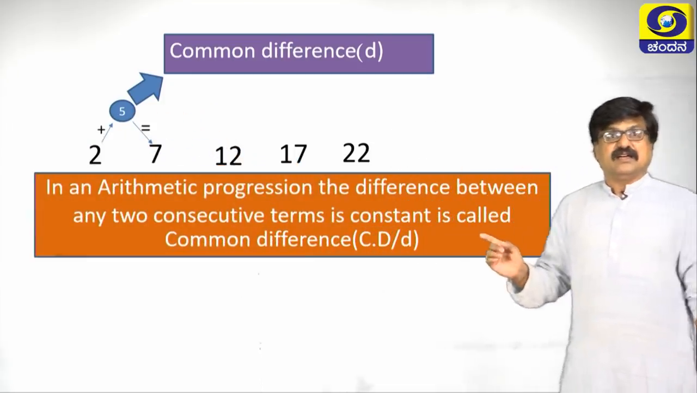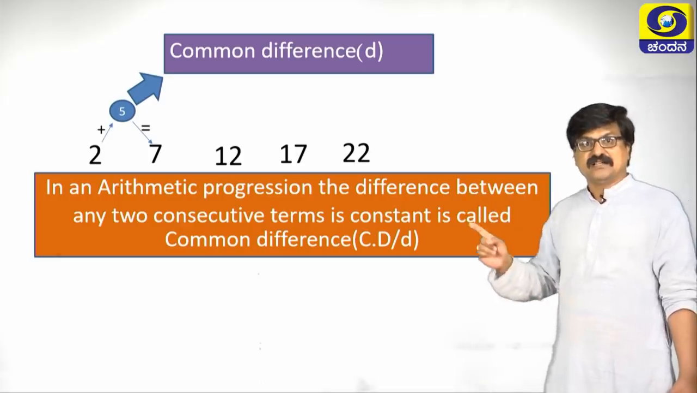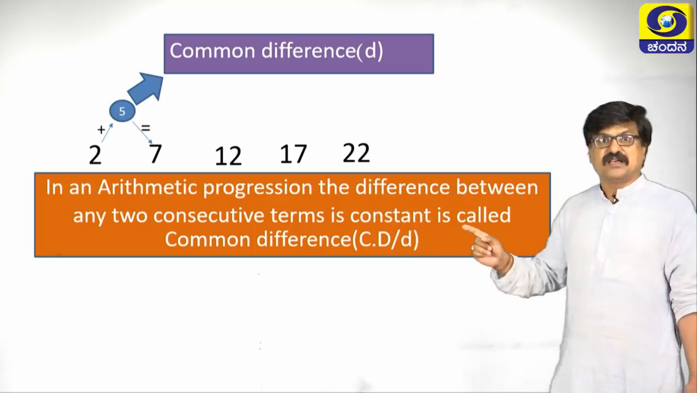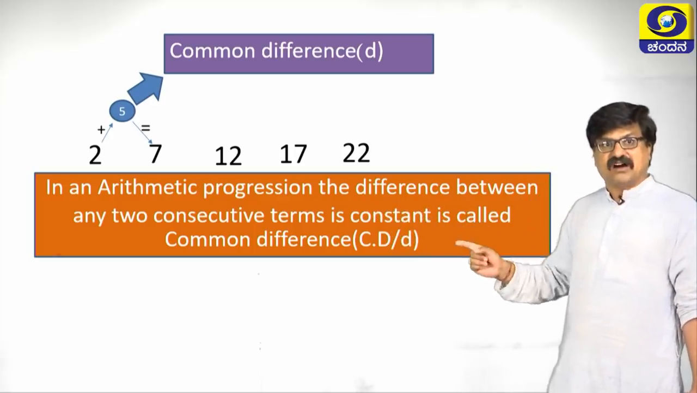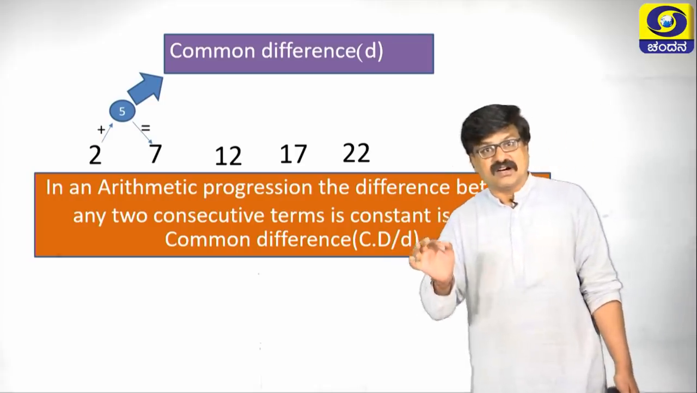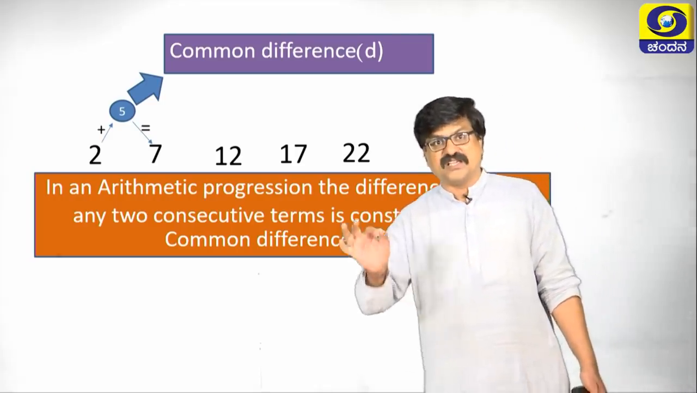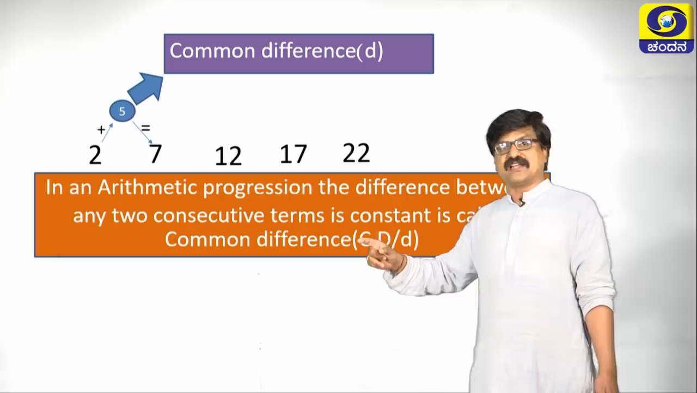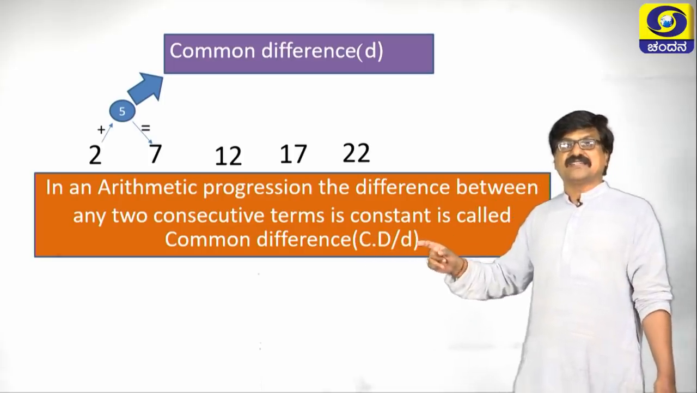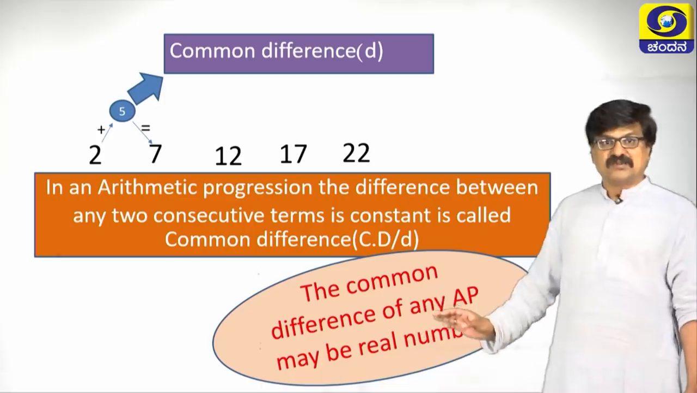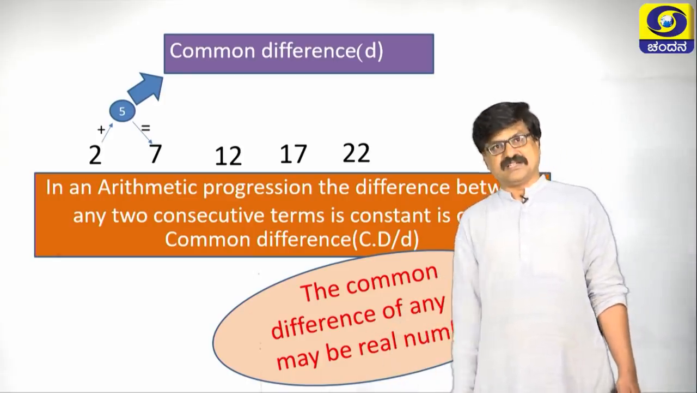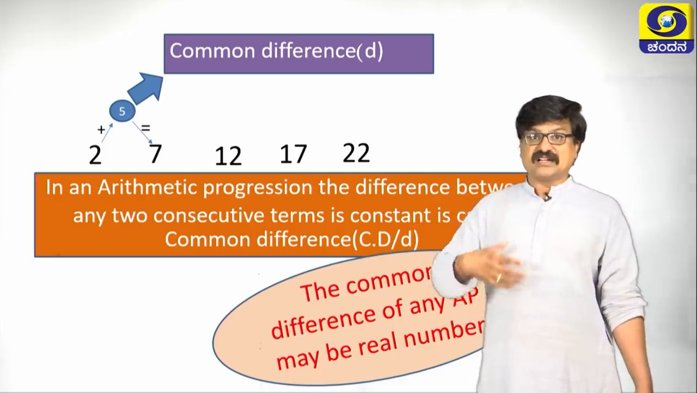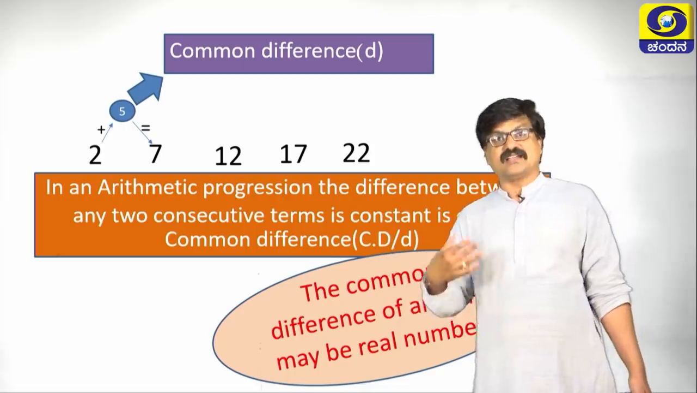Let us see here. In an arithmetic progression, the difference between any two consecutive terms is constant, and it is called the common difference. The constant difference between any two consecutive terms in an AP is called the common difference. We are denoting this as D. So, the common difference may be any real number here. It may be positive or negative or any rational; sometimes we can add even irrational numbers also.